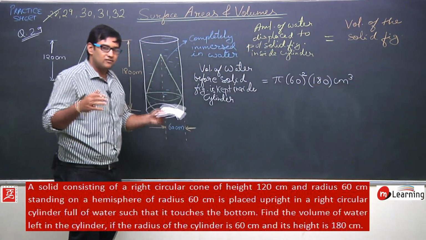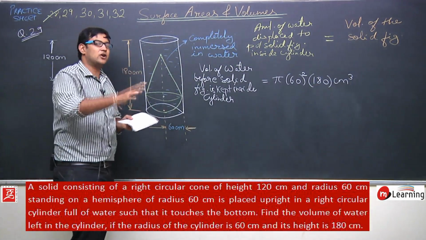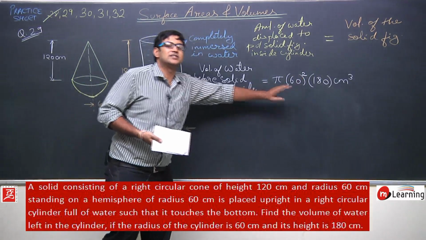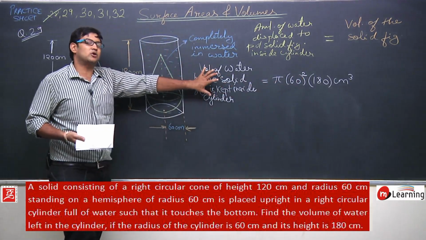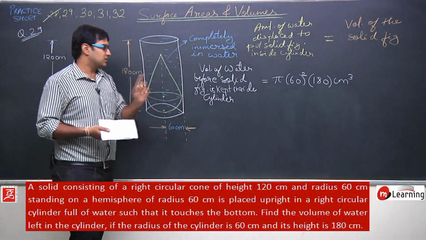This is the volume of the cylinder. Because the cylinder is filled completely with water, the amount of water has to be equal to the volume of the cylinder.